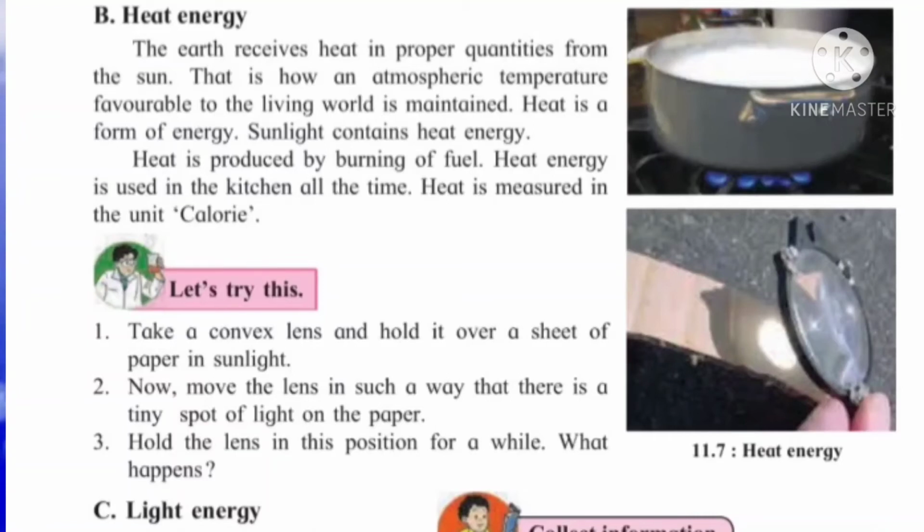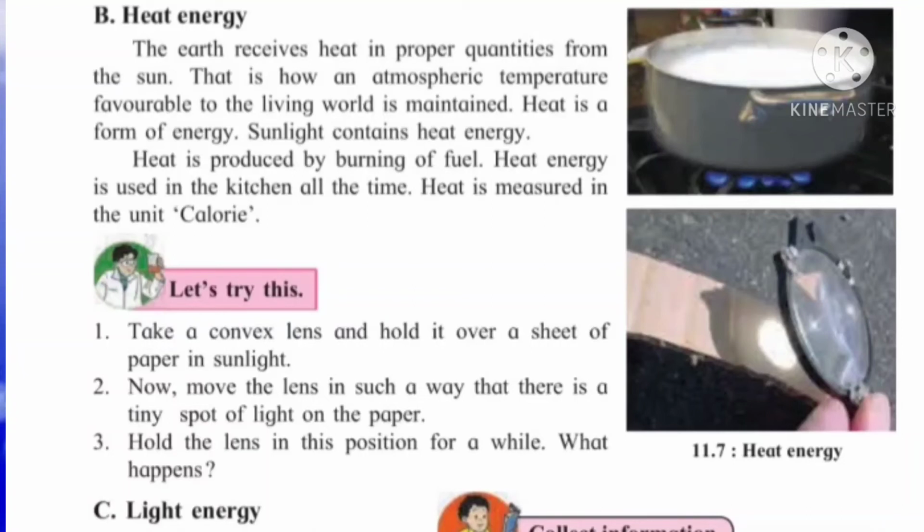Now along with sunlight, there are different sources from which we get heat energy. For example, burning of fuel. From burning of fuel we get heat energy, as in a bike. When we fill the petrol and start the bike, there is burning of petrol, which creates heat, so the silencer gets hot. That is also one type of heat energy.